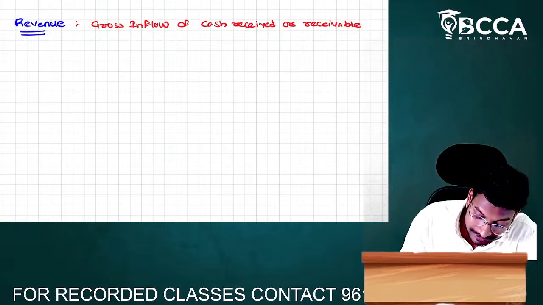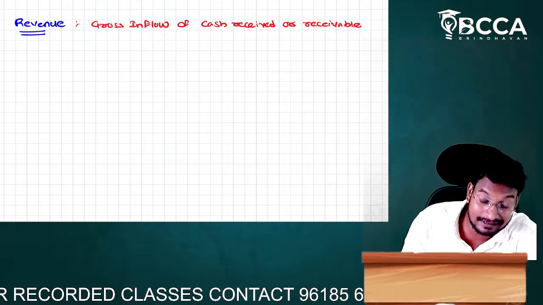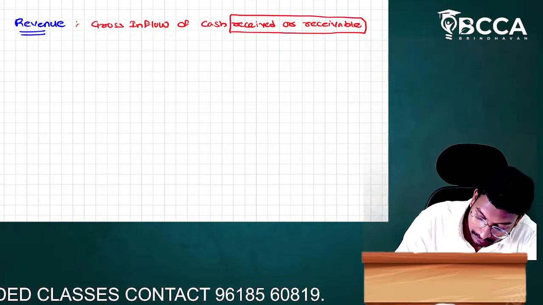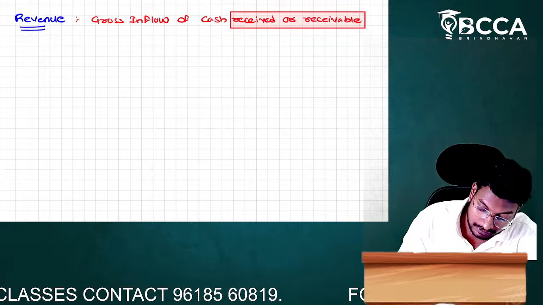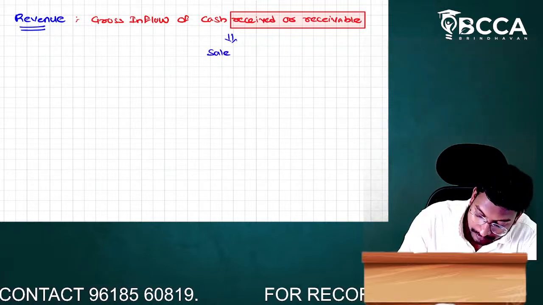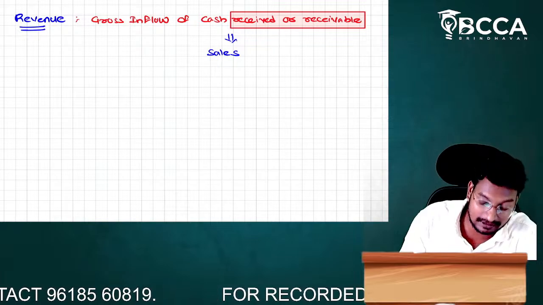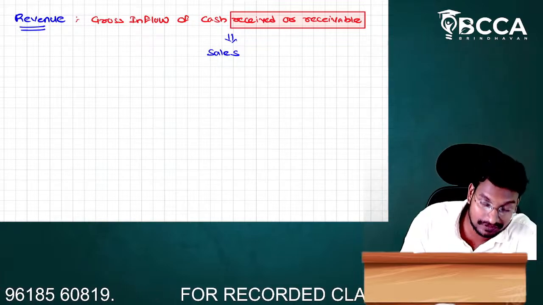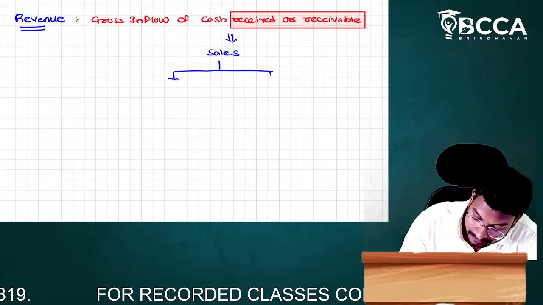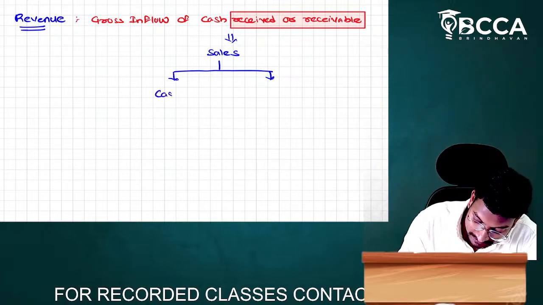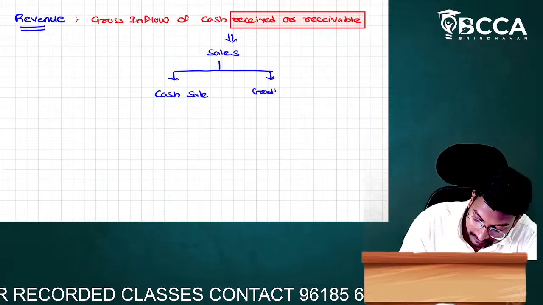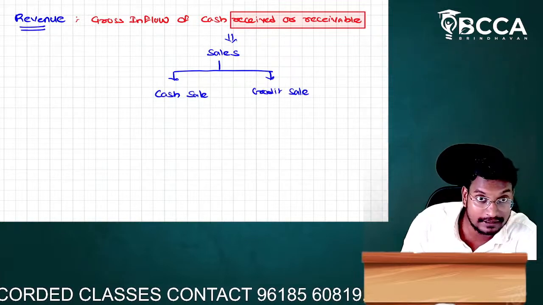What is the difference between received and receivable? We know sales is an income. But we have types of sales. We have two types of sales: the first one is cash sale, and the second one is credit sale.